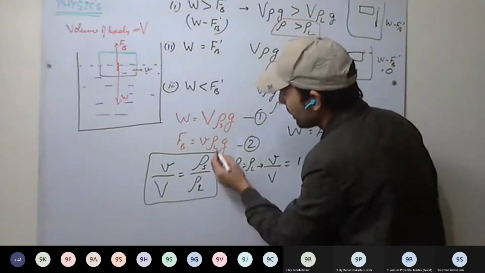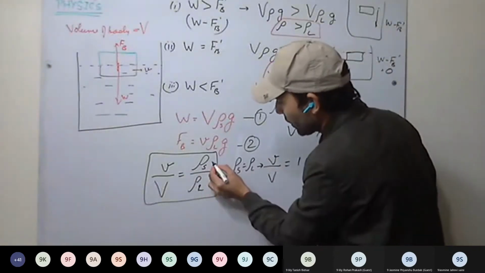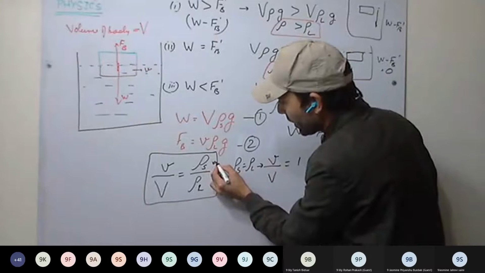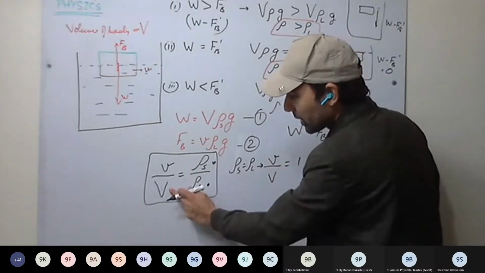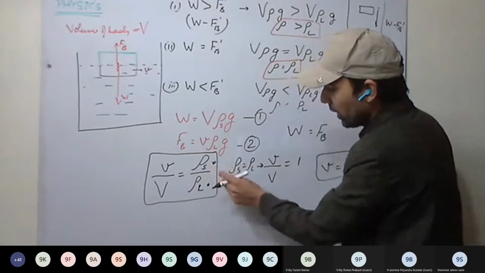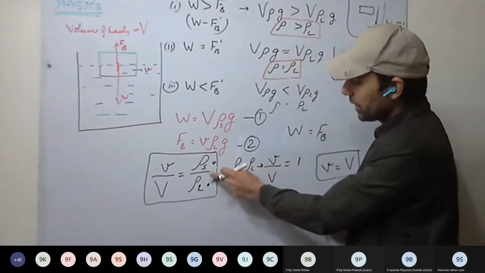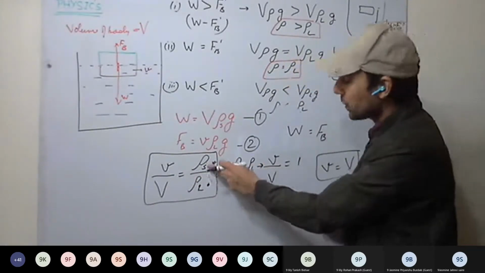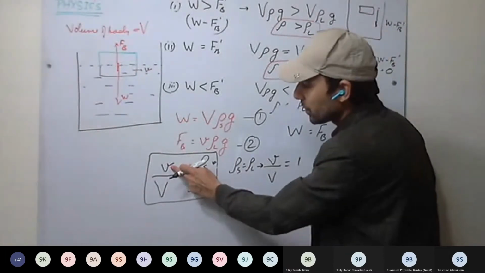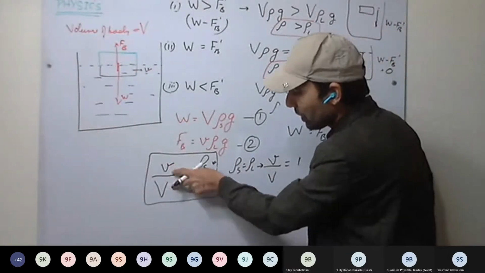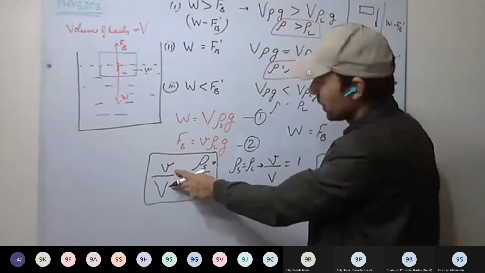Okay. In next case, third case, when density of the solid is less than density of the liquid, small v will be less as compared to capital V. So if the difference is large between the density of the solid and density of the liquid, there will be more difference between these volumes.